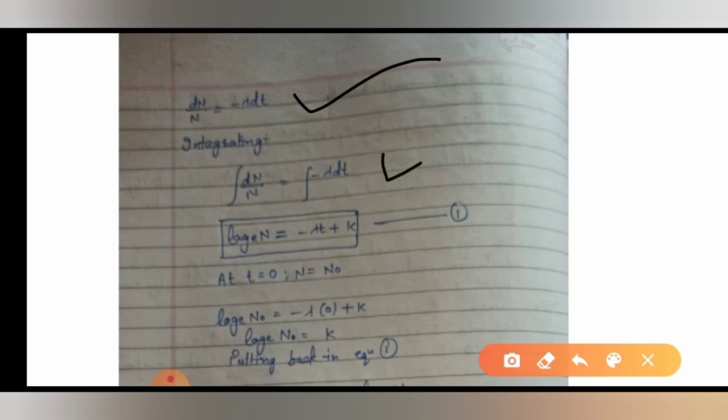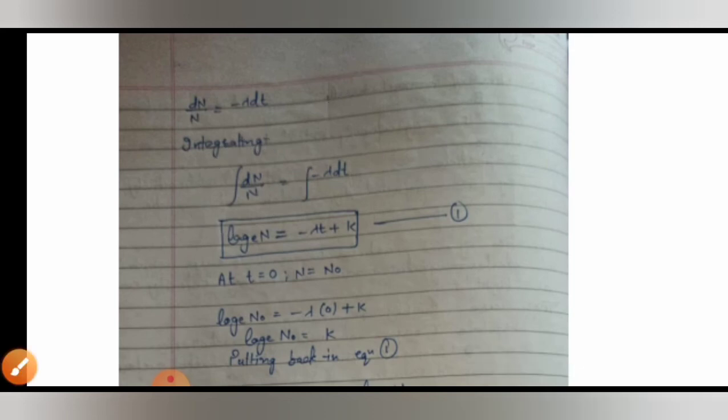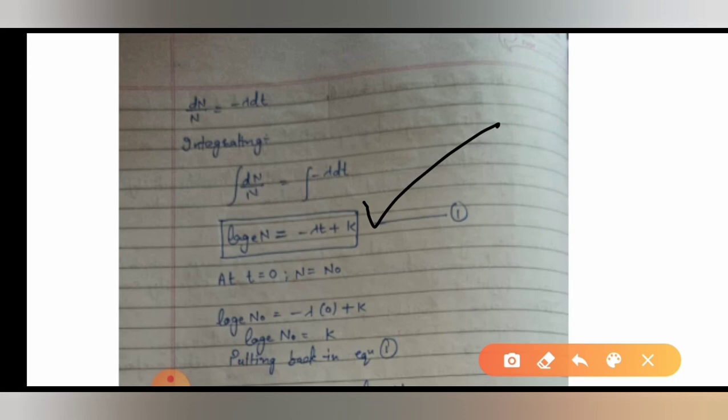So integrating both sides, after integration dN upon N will be log N. Okay, and whenever you integrate, a constant of integration will come, k. So it is log N is equal to minus lambda t plus k.